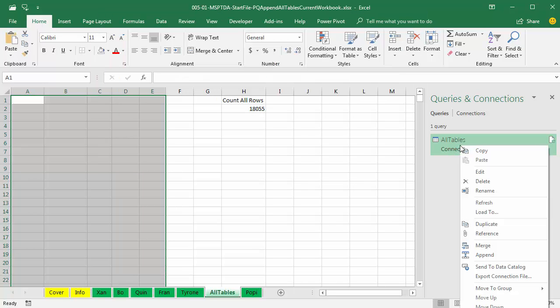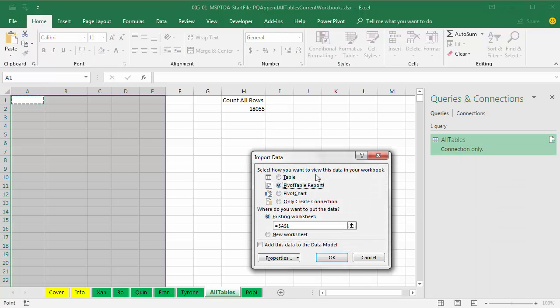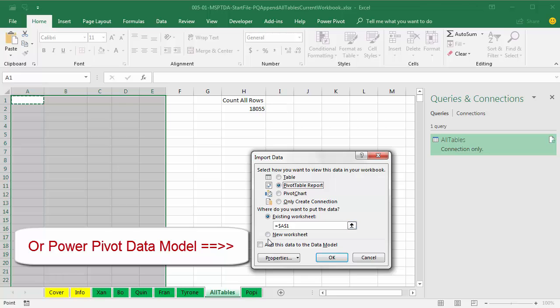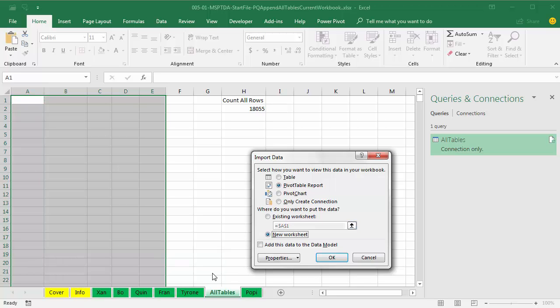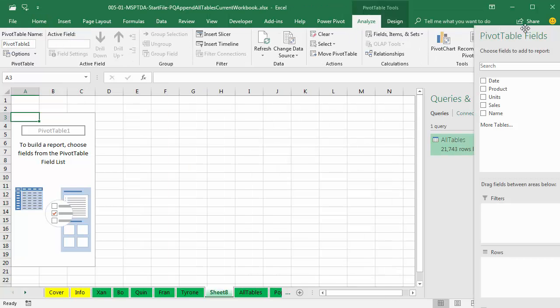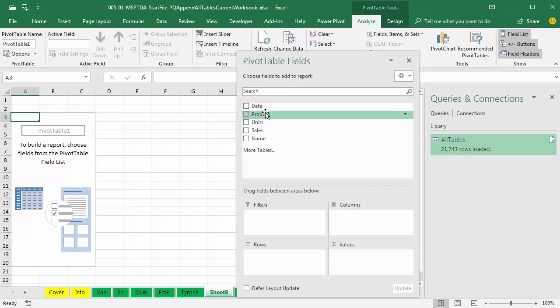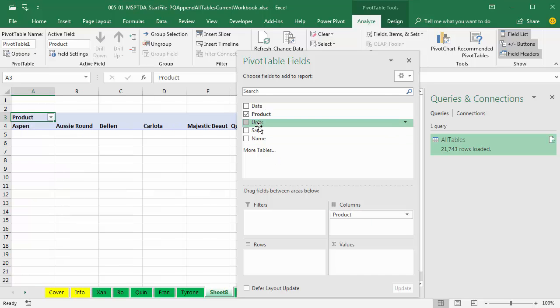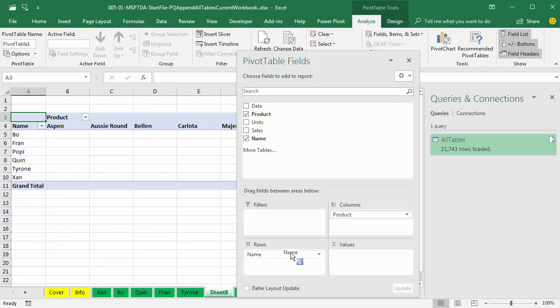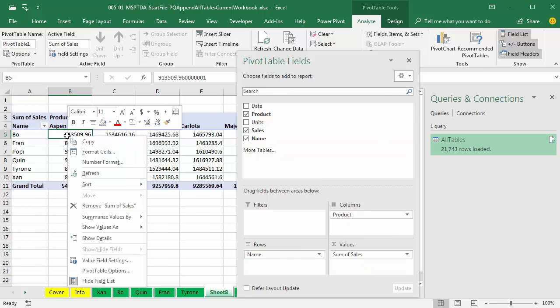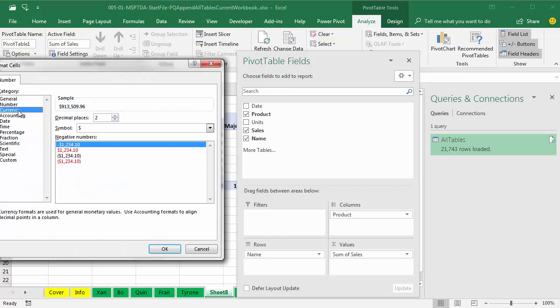I come over and right-click Load To. And now I want to say Pivot Table Report. And I do not want it to the sheet. I want it on a new worksheet. I'm going to leave all tables in that formula right there. Now when I click OK, it'll load to the pivot table cache. I'm going to drag Product down to Columns. Name, that's the sales rep name, down to rows. Sales down to values. This is a standard pivot table, so I have to come over and right-click Number Formatting. Something like currency, 0 decimals, click OK.